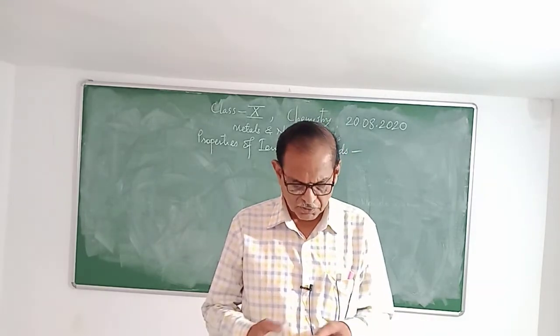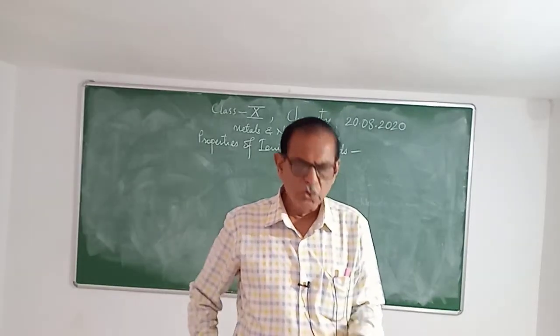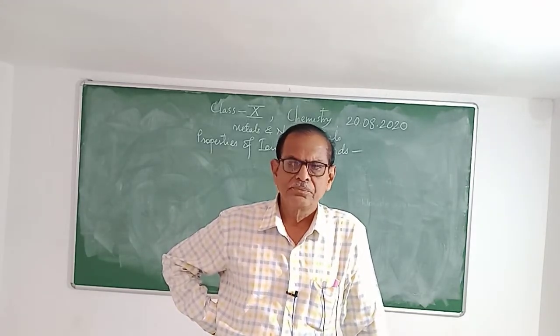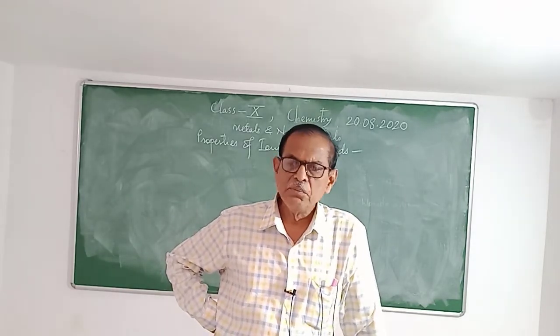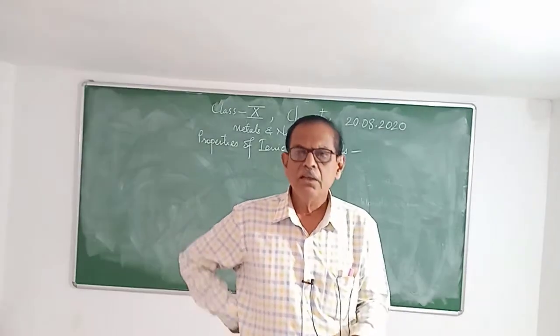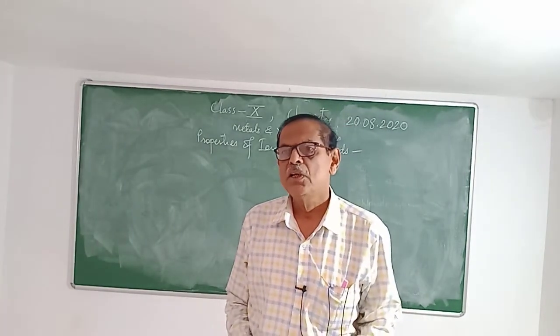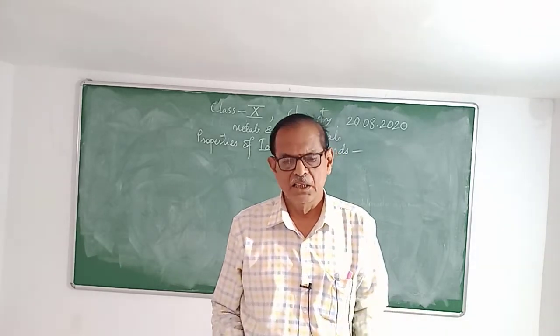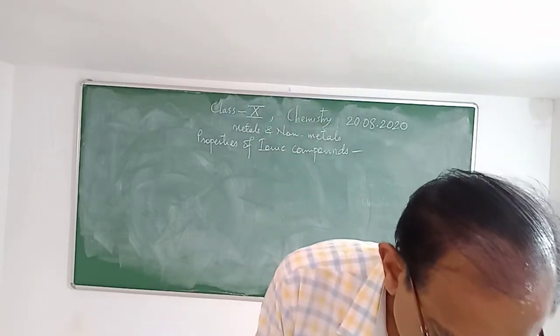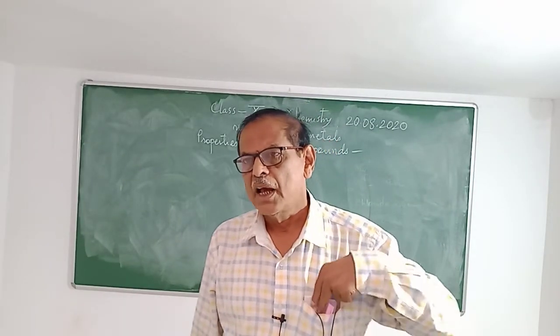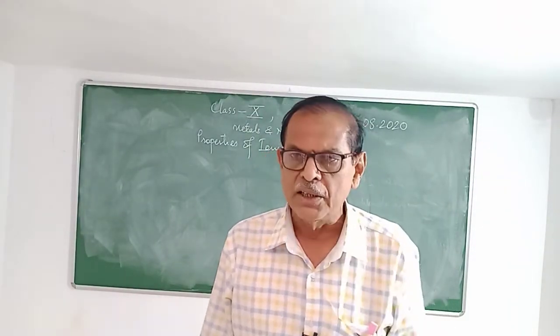Similarly, NaCl has a melting point of 981 Kelvin and a boiling point of 1685 Kelvin, near about 1400 degrees Celsius. So in this way we have studied that these compounds have higher melting and boiling points.